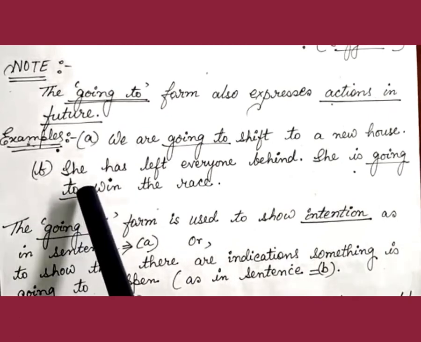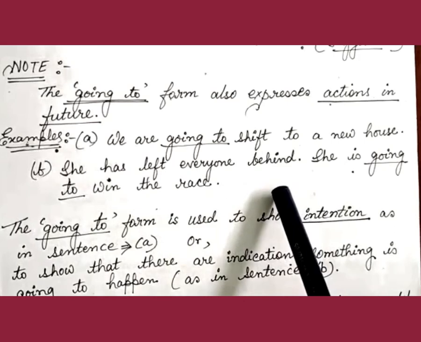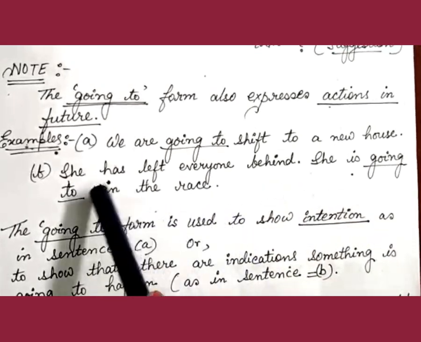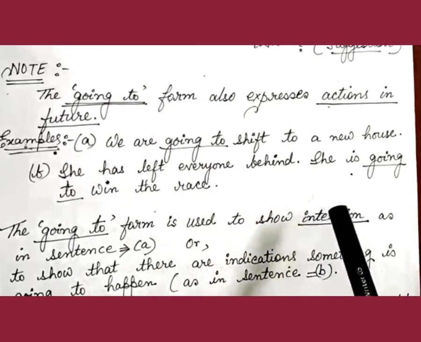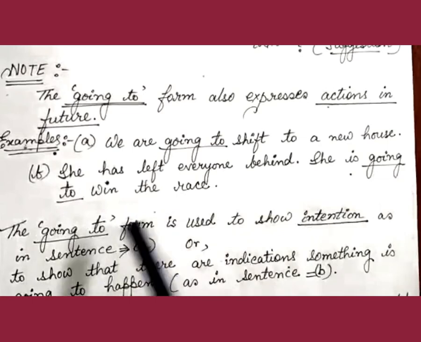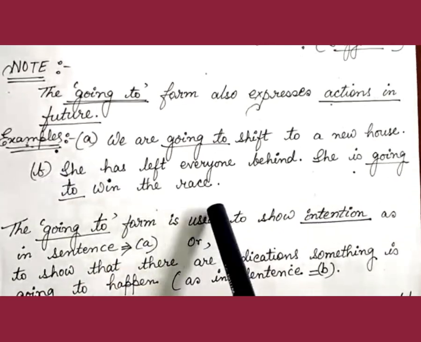In the second example, she has left everyone behind. She is going to win the race. In this example also, we find that this particular form of going to indicates that she is going to win the race.